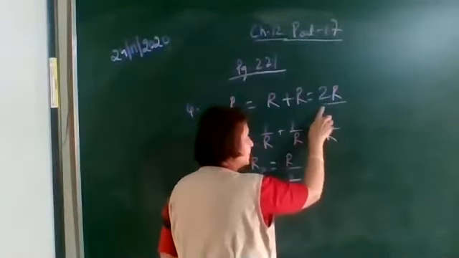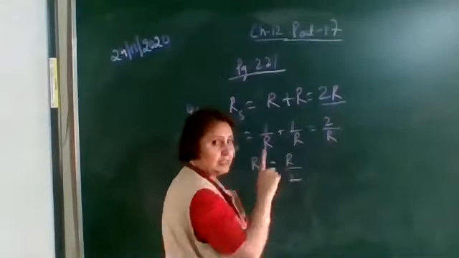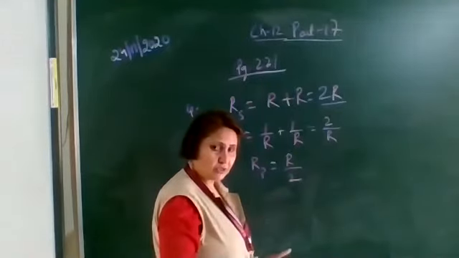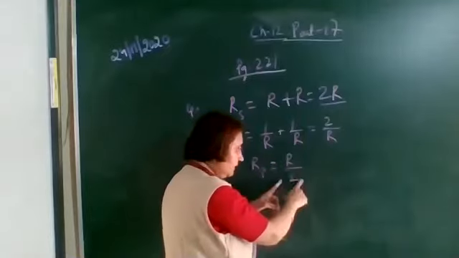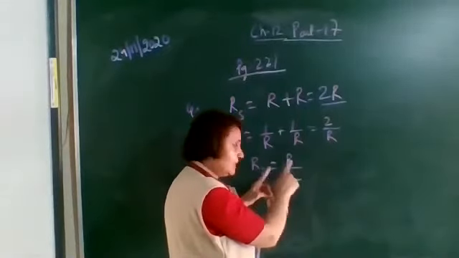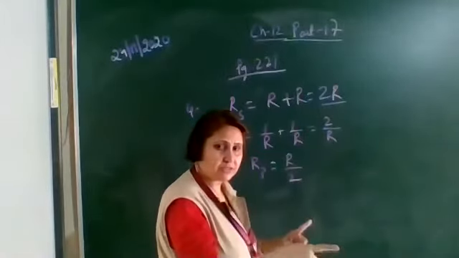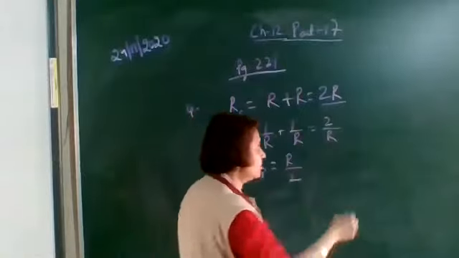Now first, these two resistances connected in series, that is 2R resistance, is connected to a voltage source. Find out the power. Then these two resistances connected in parallel are connected to the same voltage source, V only. Find out the power or the heat energy.